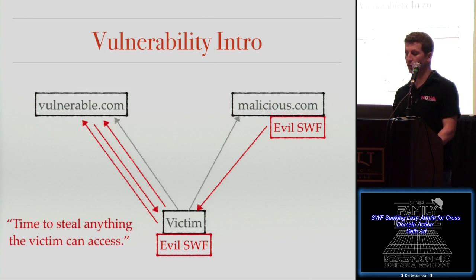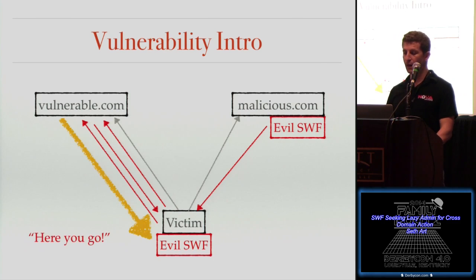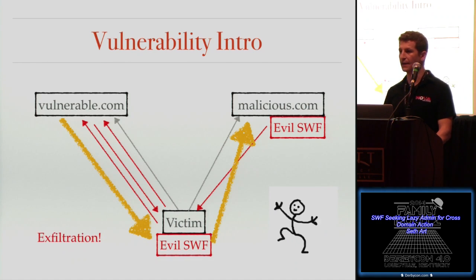This next arrow is pretty much now that cross-domain request that the author of the evil SWF has coded. That request is being made, and this gold arrow is supposed to be the bounty, the sensitive data that is being taken from the vulnerable domain. The forged data has been given back to the evil SWF, and now the evil SWF can send that data anywhere it chooses, and the attacker can do the happy dance.